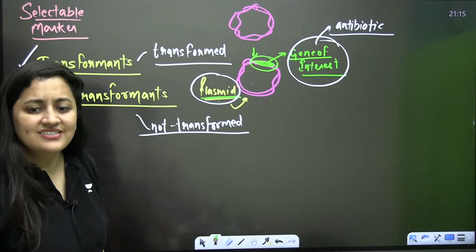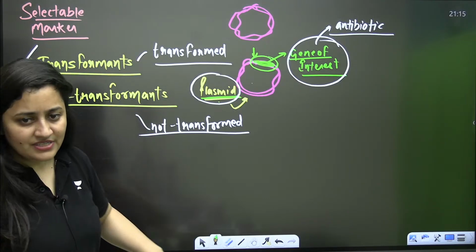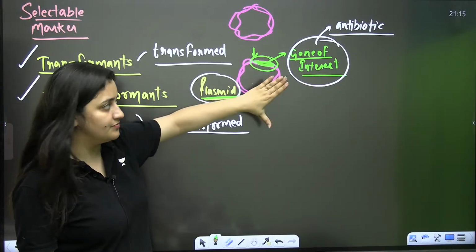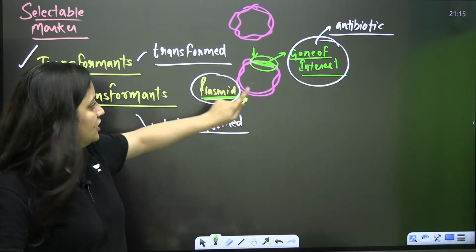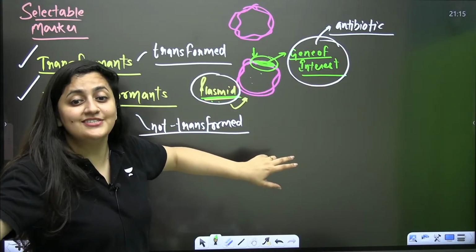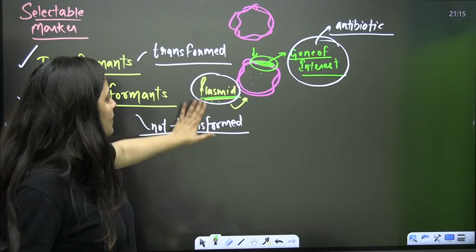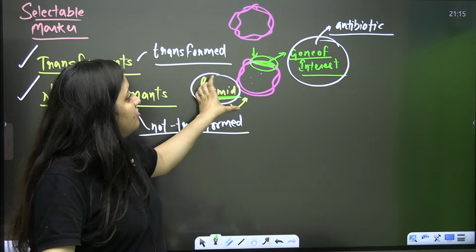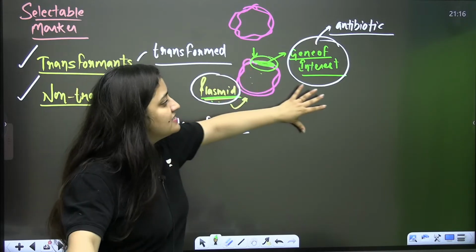Just imagine, forget everything that you have studied. I'm asking you simple questions, you have to answer me. This is a plasmid. Let's say I have inserted my gene of interest here in this plasmid, a gene for the formation of some antibiotic. Obviously if my plasmid forms the antibiotic, although it cannot because it would kill the same bacteria, but just imagine, then I can simply say that this is a transformed plasmid, this is a transformant, because it has picked up the gene and accordingly it is giving the result.